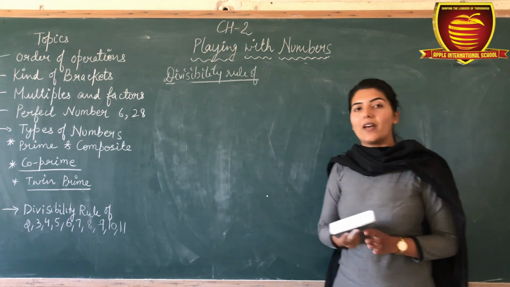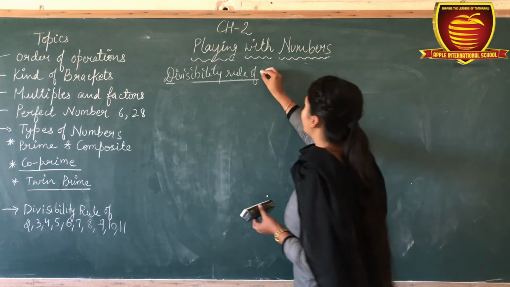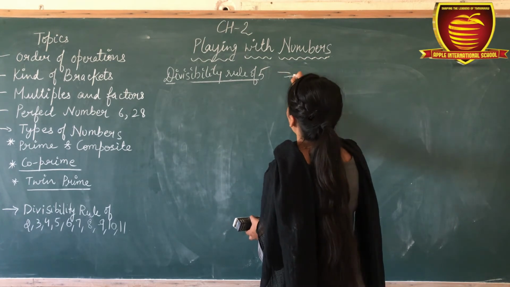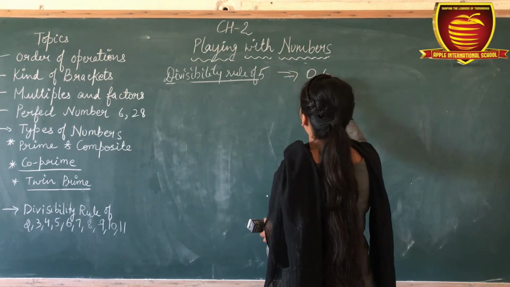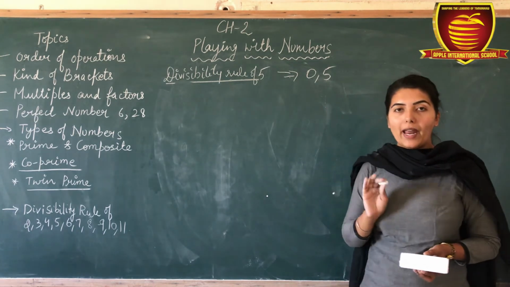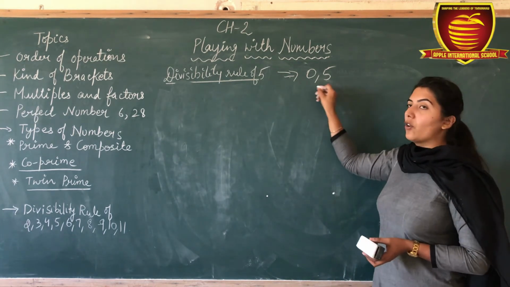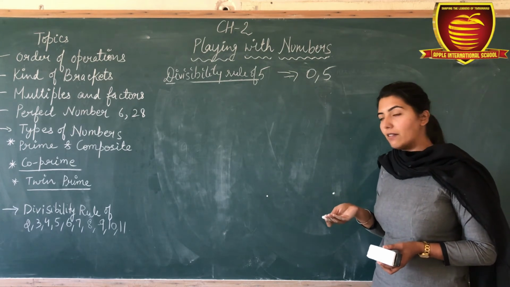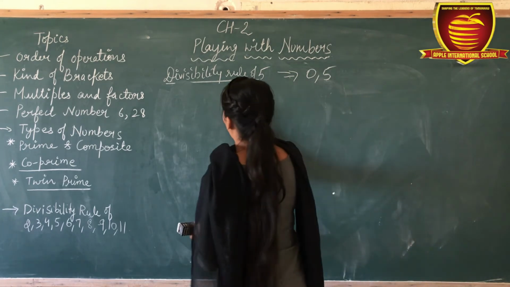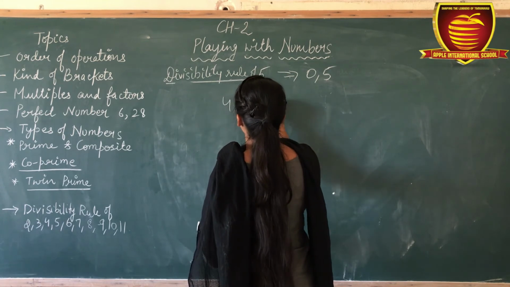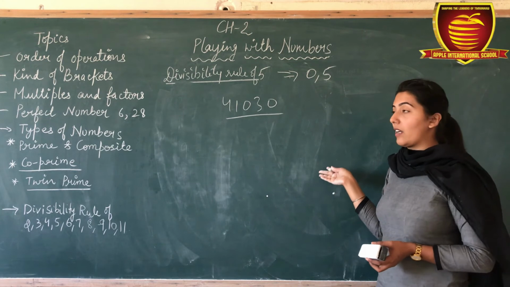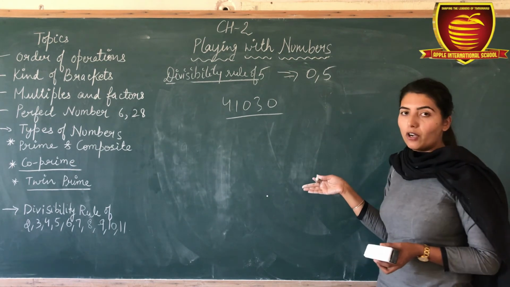Divisibility rule of 5 is very easy. If a number ends with 0 or 5, then it is divisible by 5. Okay. For example, 41030. Now you have to check by the long division method whether it is divisible by 5 or not. Okay.